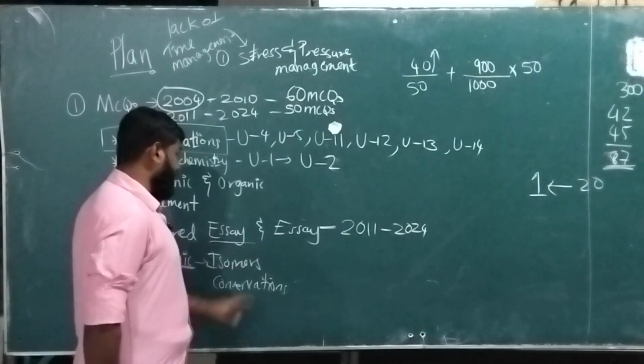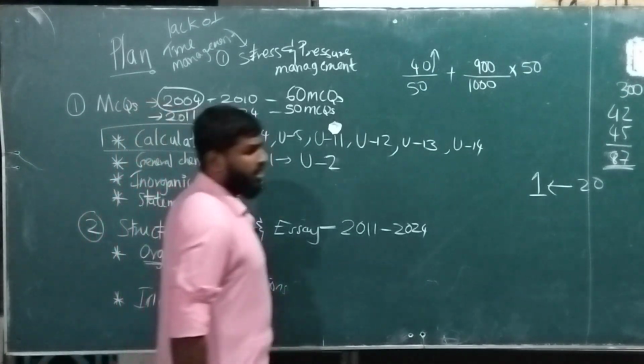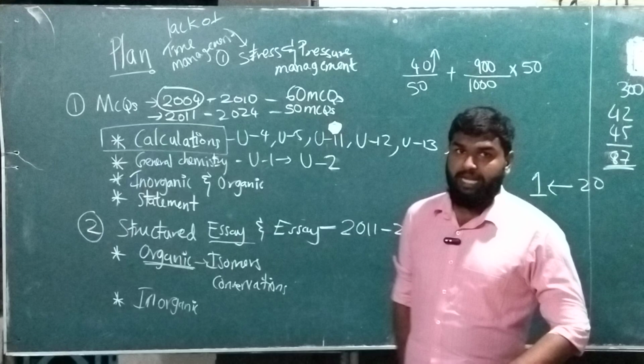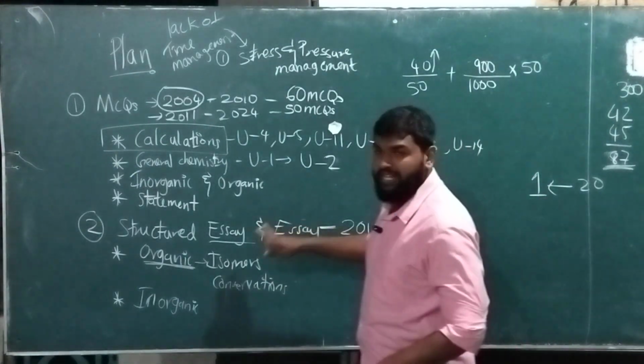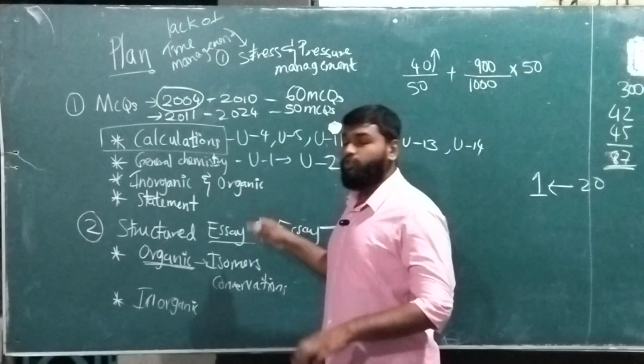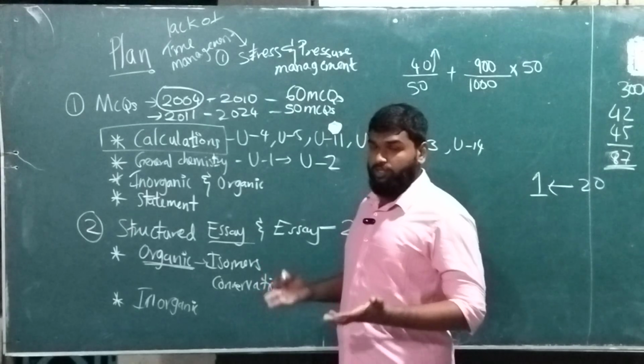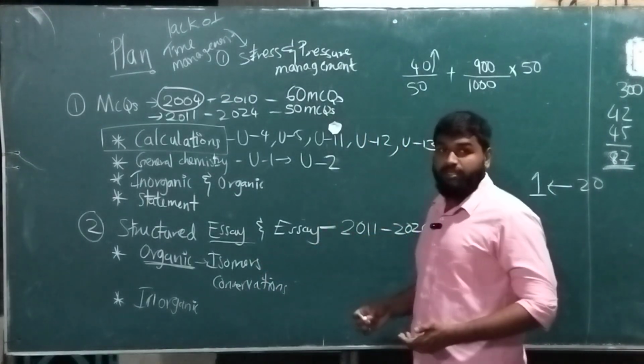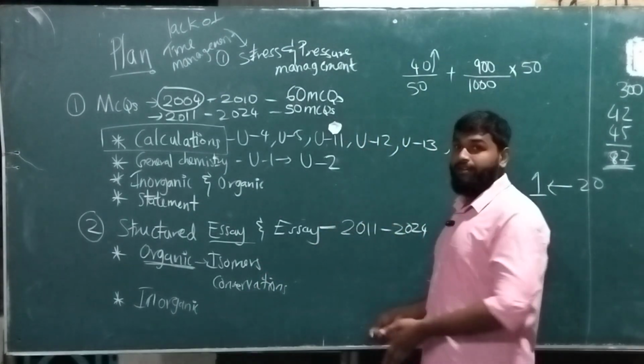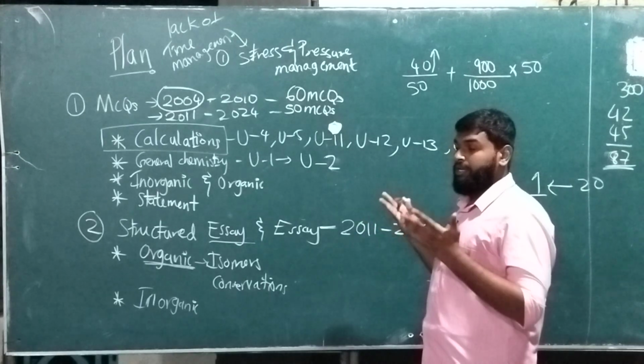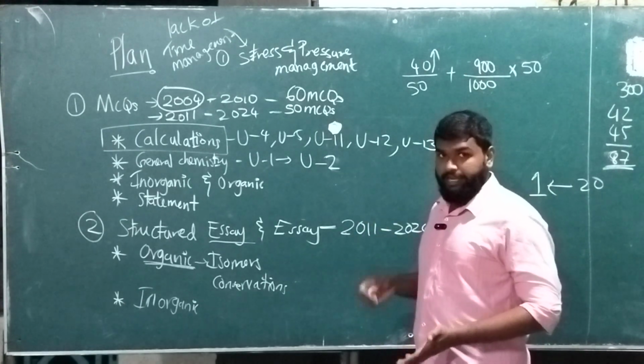Some students still have problems regarding the structured essay and essay part because you don't know what to start and how to start. Sometimes you might get errors in the structure itself. So there are lots of issues here.